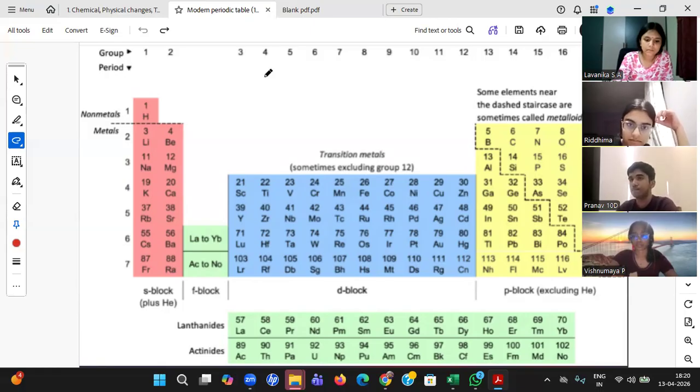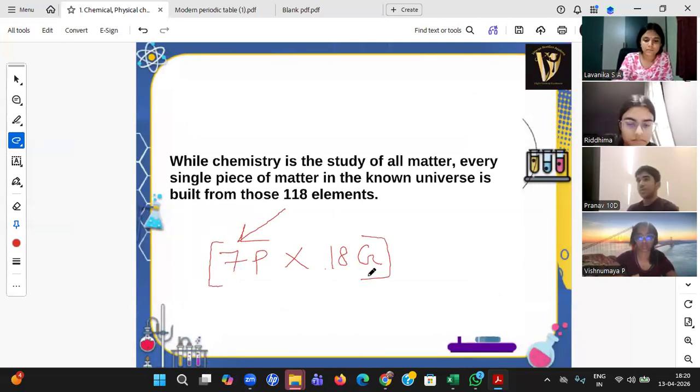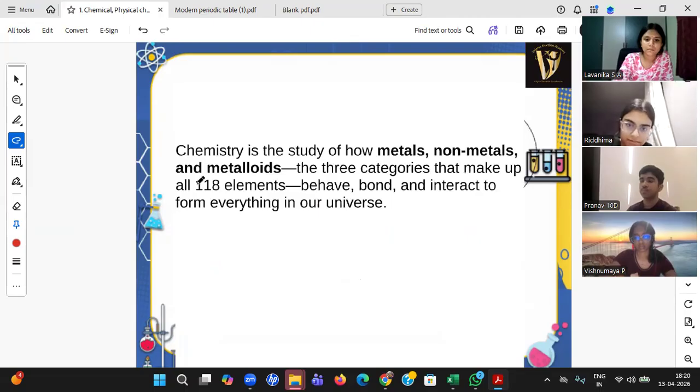So in that way, you can just say learning about 118 elements is chemistry, or the elements which are arranged in 7 periods and 18 groups. If you are learning about that, that is also chemistry. Or you can also say learning about metals, non-metals, and metalloids, that is also chemistry. Okay, in that way, we have finished what is chemistry.